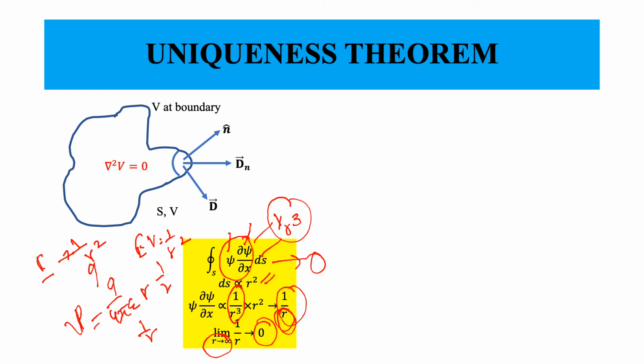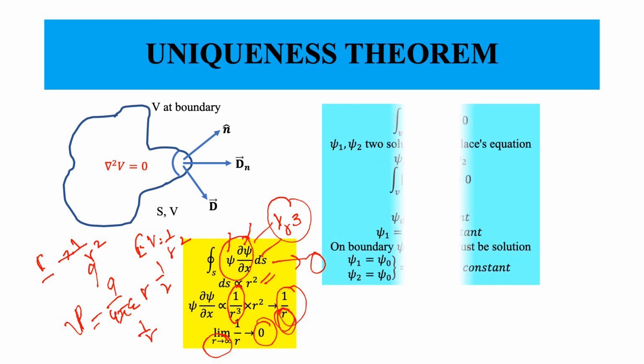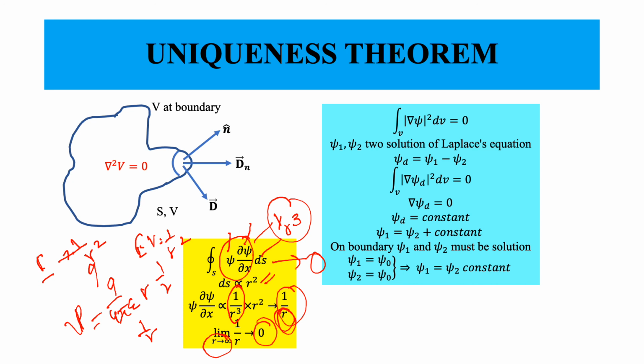So the condition at infinity, that is r tends to infinity, is that the potential must drop to 0. Then this partial differentiation drops to 0 even faster than the potential. So point charge works very well. The whole point of motivating this was to show you that the left hand side of this equation goes to 0 as r tends to infinity.